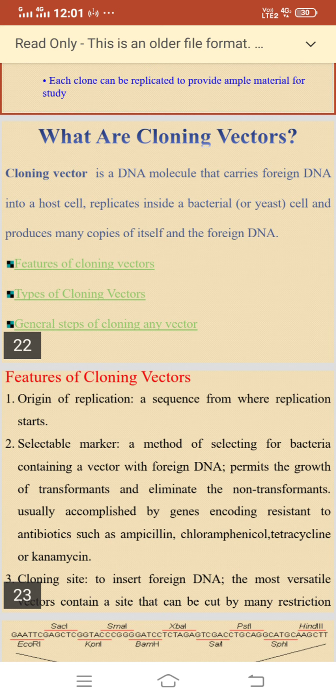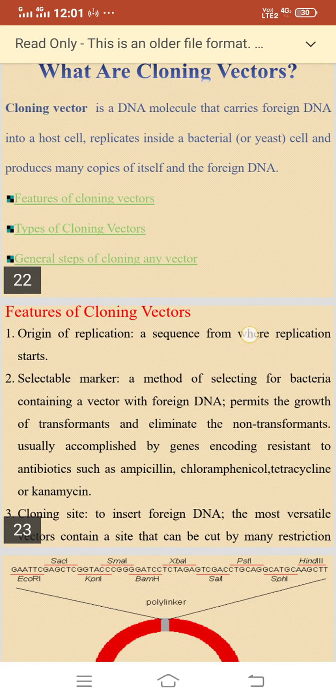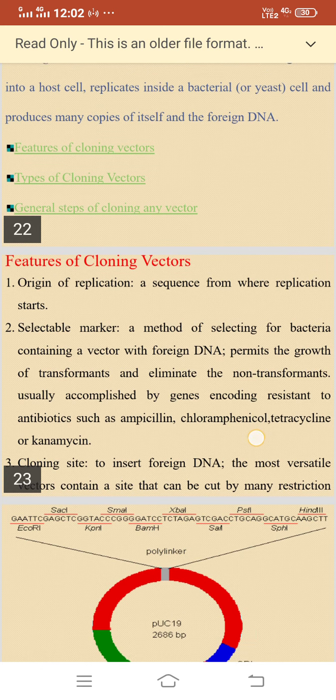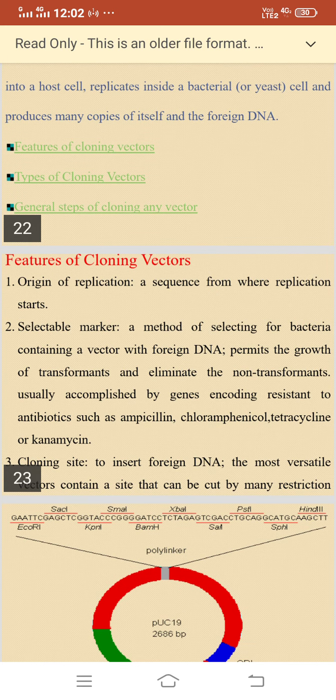Origin of replication. A sequence from where replication starts. Second, selectable marker. A method of selecting for bacteria containing a vector with foreign DNA, it permits the growth of transformants and eliminates the non-transformants, usually accomplished by genes encoding resistance to antibiotics such as ampicillin, chloramphenicol, tetracycline, or kanamycin.